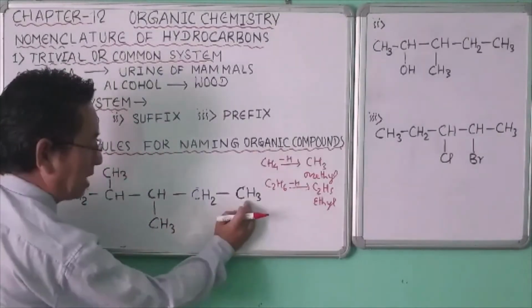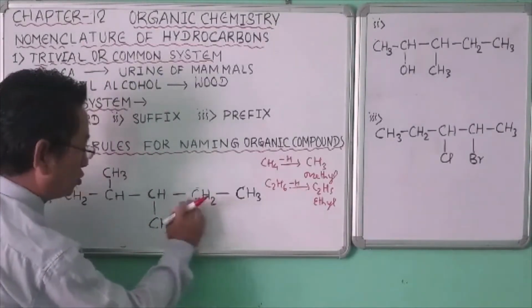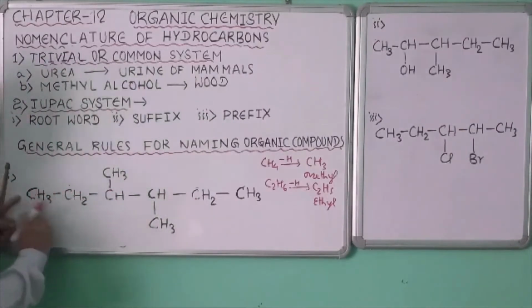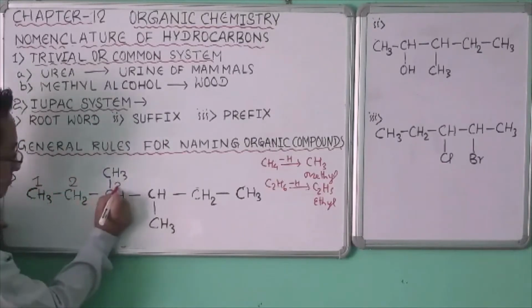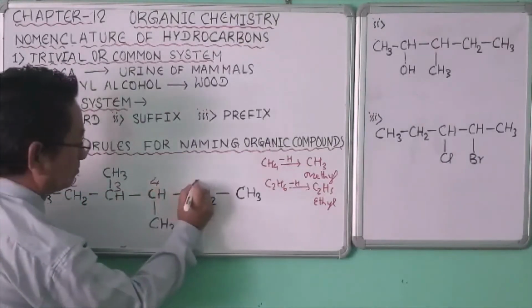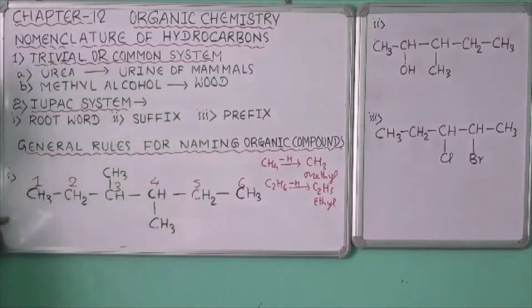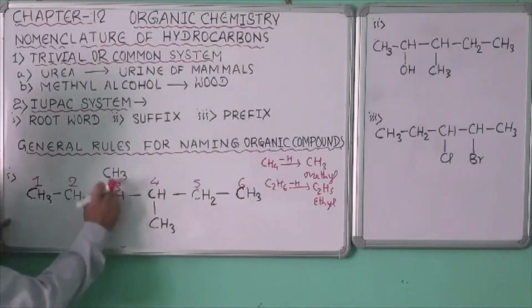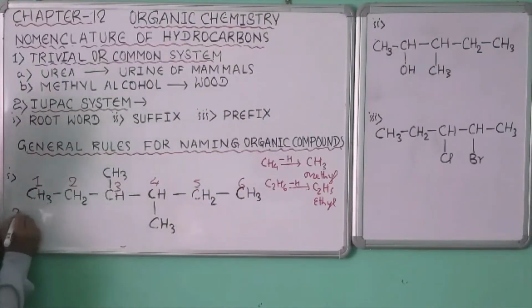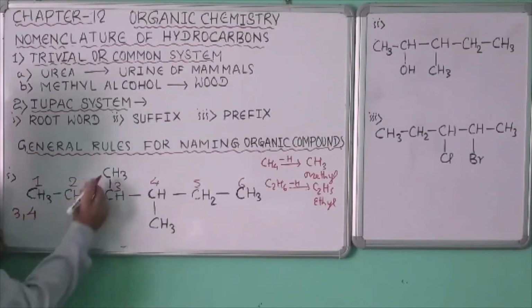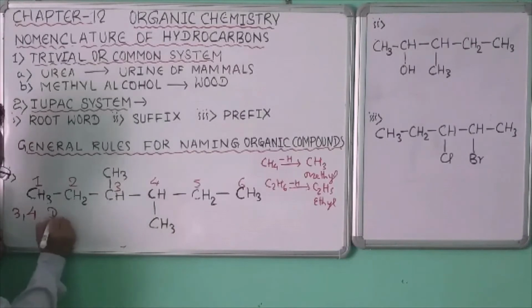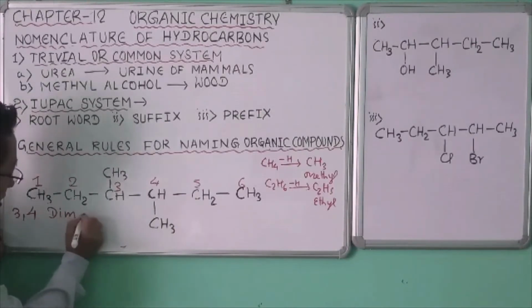If you number the carbon atoms from the right hand side, 1, 2, 3, 4, 5, 6, it is the same, third and fourth. So we number the carbon atoms from the left hand side. Here we write the positions: this is 3, this is 4. How many methyl? 2 methyl. This is dimethyl.